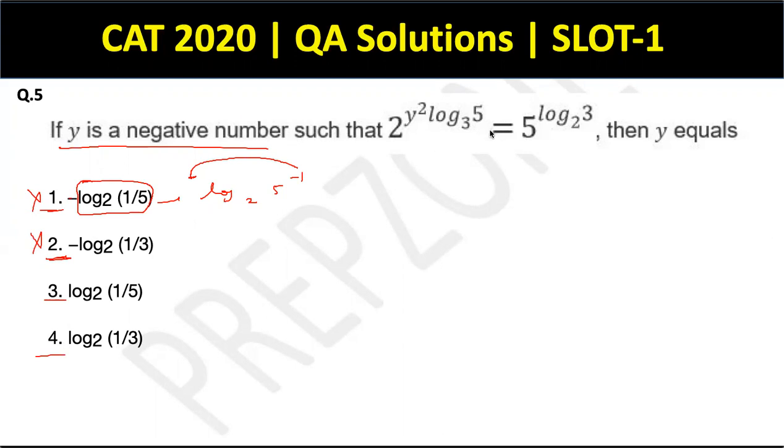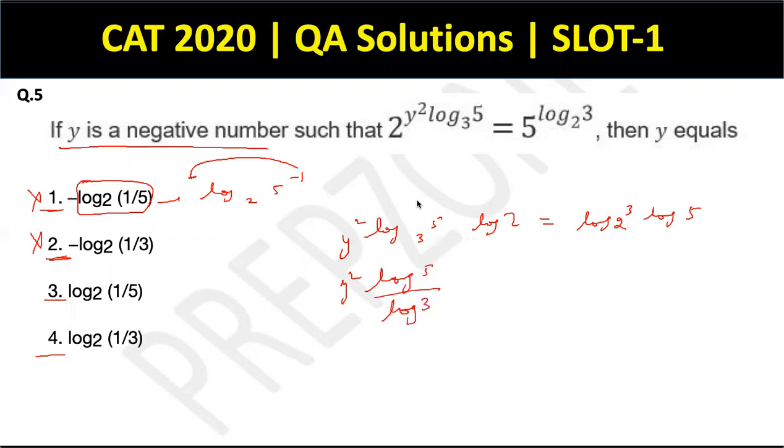Cool. Moving ahead. So as we can see, we can take log on both the sides of the equation. And then we'll be left with y square log 5 to the base 3 log 2 is equal to log 3 to the base 2 log 5. Cool. So this is clearly y square log 5 upon log 3 using the identity of log, which says log a to the base b is nothing but log a upon log b. So this is into log 2 has to be equal to log 3 upon log 2 into log 5.